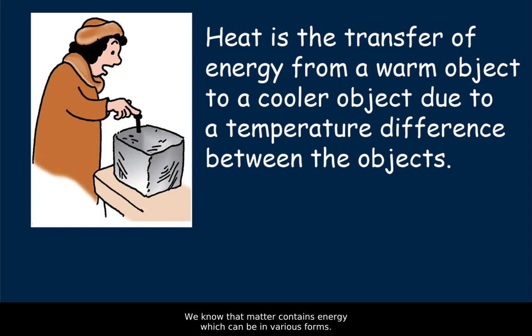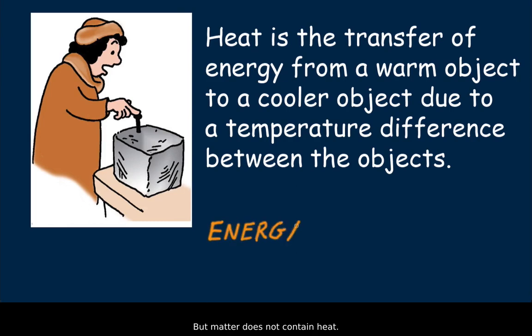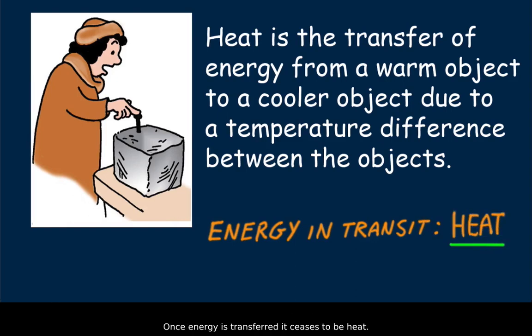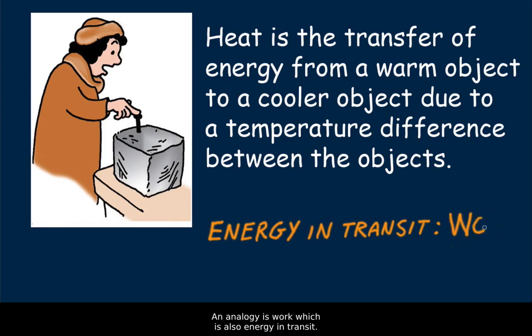We know that matter contains energy, which can be in various forms. All forms together comprise the internal energy in a substance. But matter does not contain heat. Heat is energy in transit, from an object of higher temperature to one of lower temperature. Once energy is transferred, it ceases to be heat. An analogy is work, which is also energy in transit. Things contain energy but not work. An object does not contain work. Rather, it does work or has work done on it.